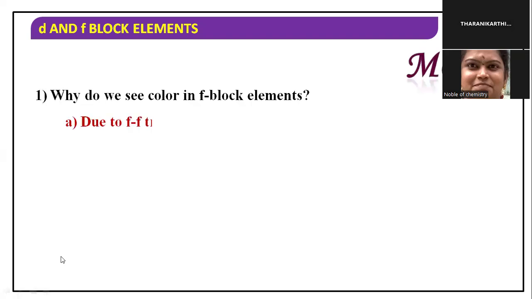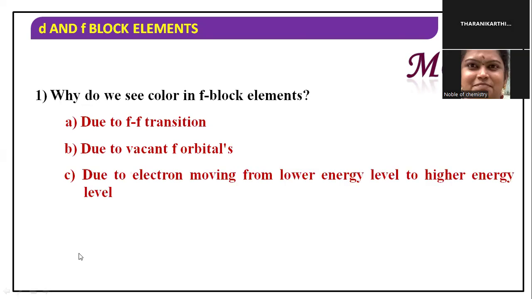Next, look at this problem. Why do we see color in the f block elements? The answer is A and C. The first reason is f-f transition, and the other is electron moving from a lower energy level to a higher energy level.